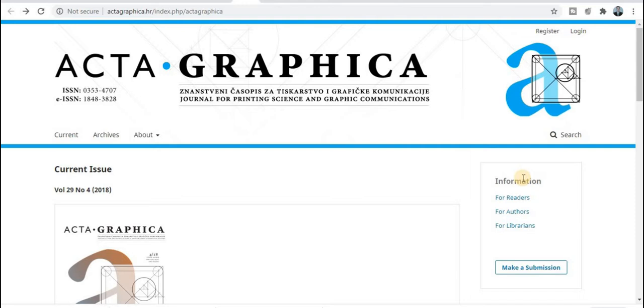Today we will discuss the UGC approved journals for computer science and language and linguistics. So the first journal name is Acta Graphica for computer science. So the ISSN number and EISSN number. This journal is published in both categories, print version and also electronic version.